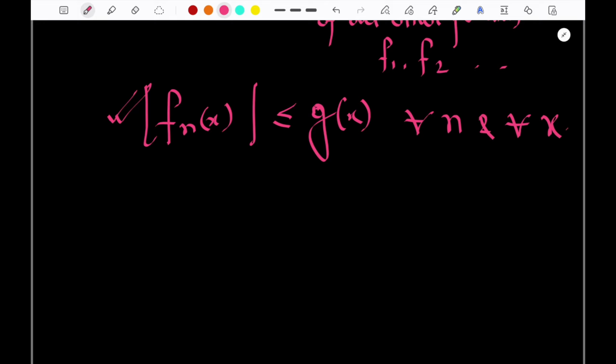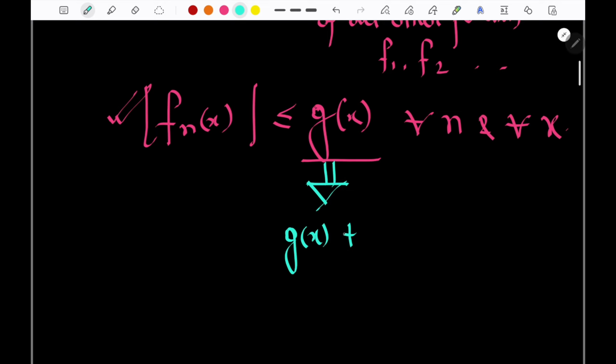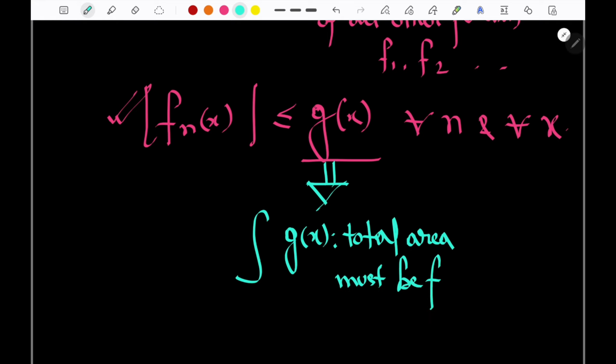But there is one thing. How do we choose this g? The best way to choose this g is that it must be finite. It means for g(x), the total area, मतलब the integral of g(x), that is the total area, must be finite. You can't choose an infinite g(x). Otherwise, there will always be one g(x) which will be greater than all the functions combined. But we will not be choosing infinite functions.